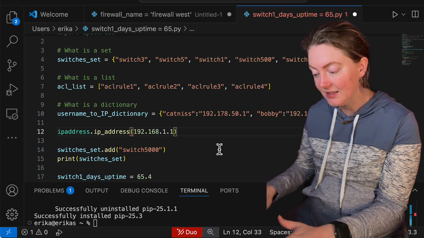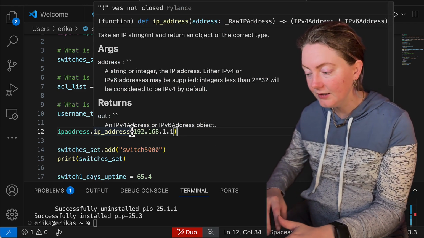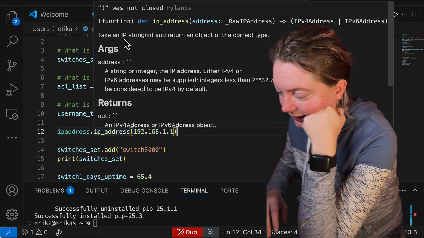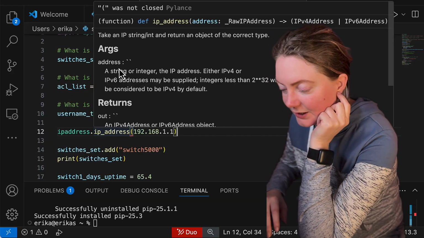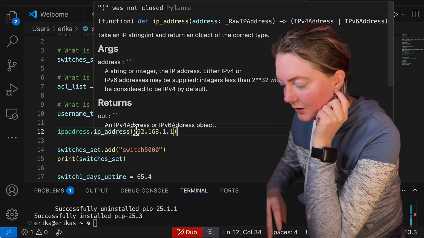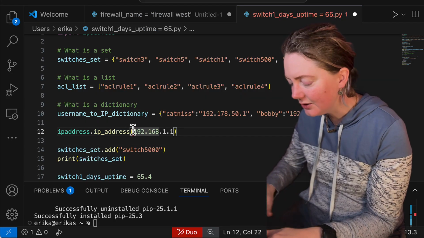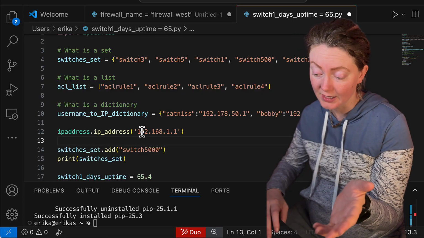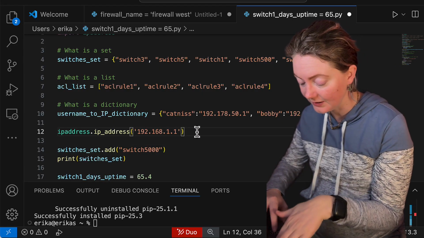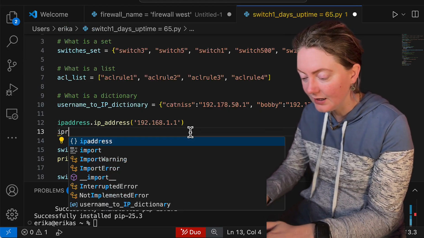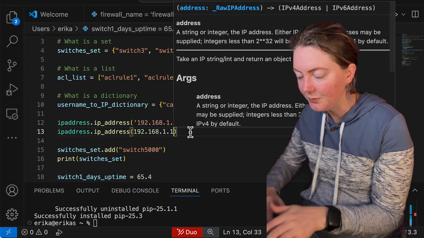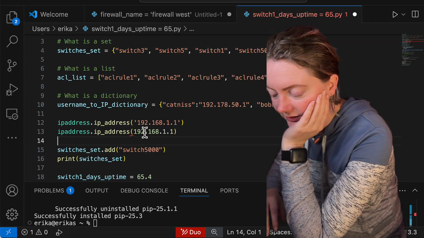So we're gonna paste that in there and we get a squiggly error line. It says it was not closed. Okay, and the reason why, again, you have to use a string or integer. So I don't know how we would put an integer here because that's not an integer, but now we have no errors. I made a string with the quotation marks, now there's no errors. Okay, well, how else would I do that? I just want to know, how would I make it an int because there's decimals in it? This doesn't make any sense.